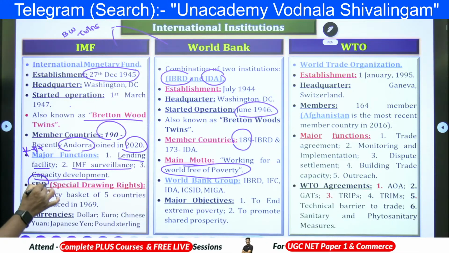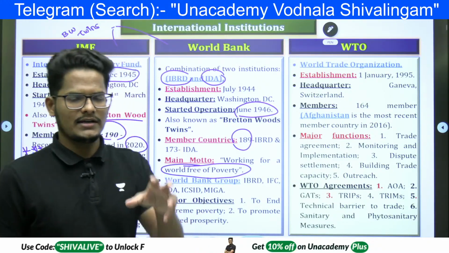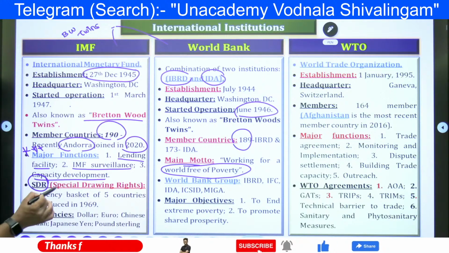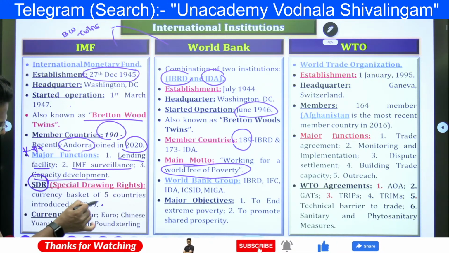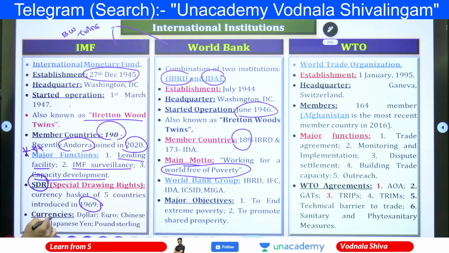Special drawing right is a basket of currencies. From the 190 currencies, the top 5 currencies will be picked up. The top 5 currency basket is called the special drawing right, which was initiated in 1969. The highest is the US dollar, after that euro, Chinese yuan, Japanese yen and pound sterling in sequence. 1, 2, 3, 4, 5, the top 5 currencies.